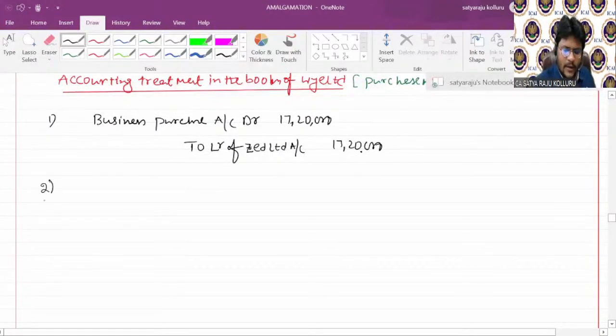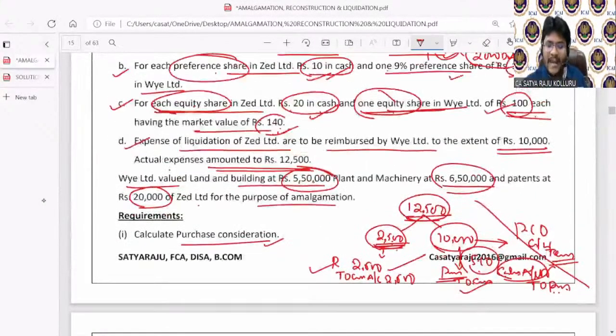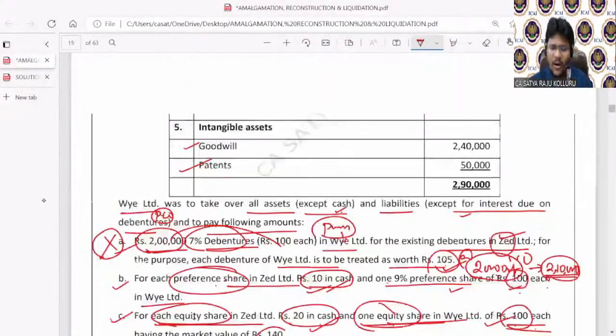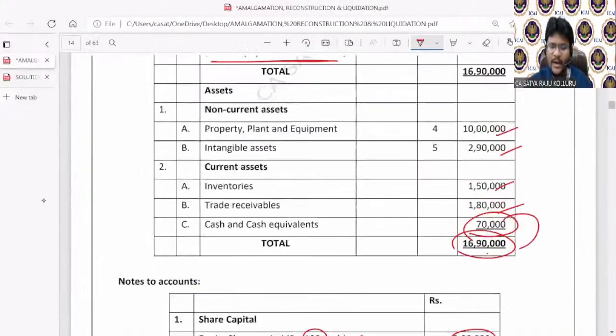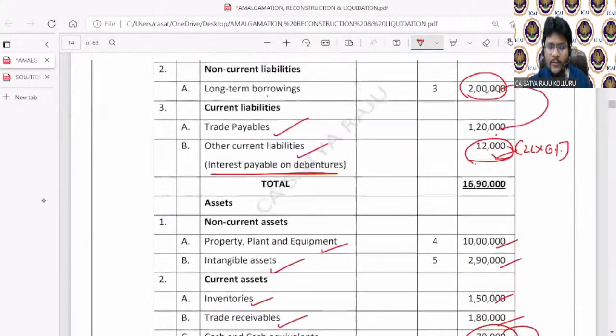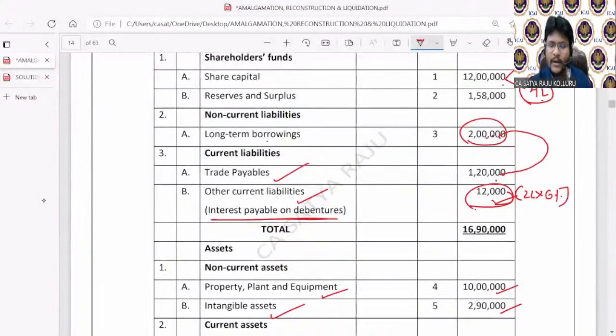The purchasing company takes over all the assets and all the liabilities except cash and outstanding interest. Am I right? Sir, all the assets means I have taken over PPEs, intangible assets, inventories, trade receivables. And all the liabilities means other current liability not taken over, trade payable taken over, long-term borrowings taken over,